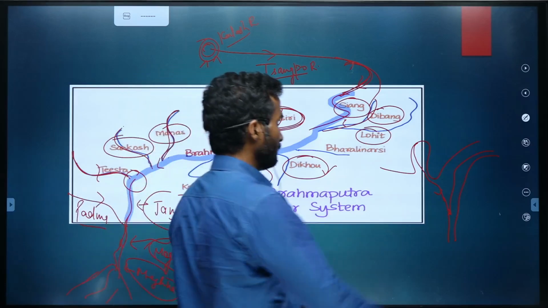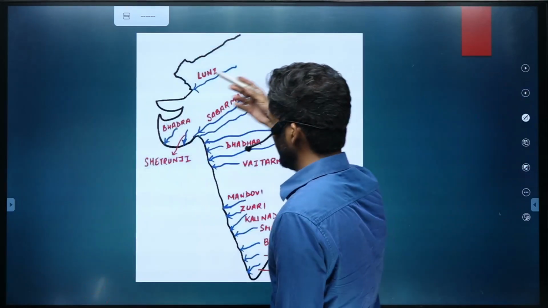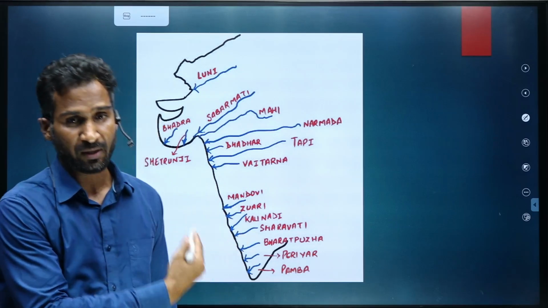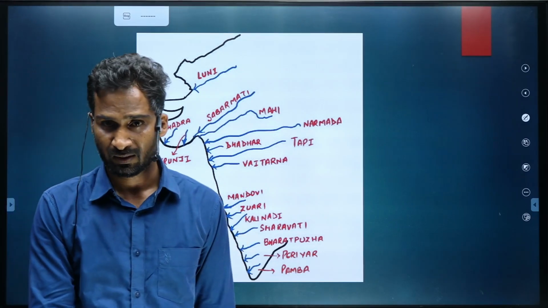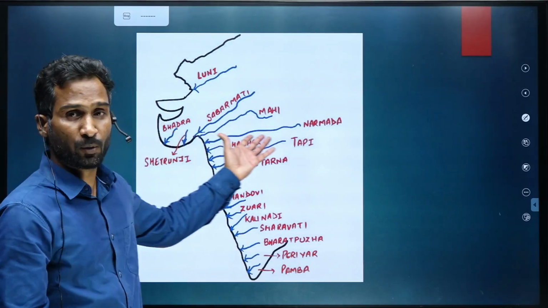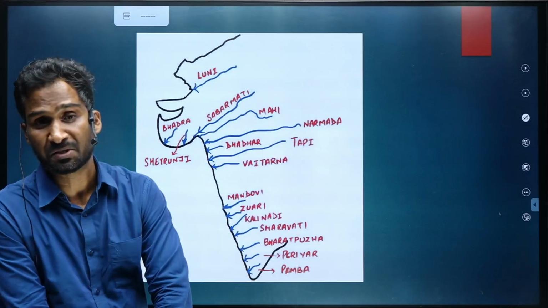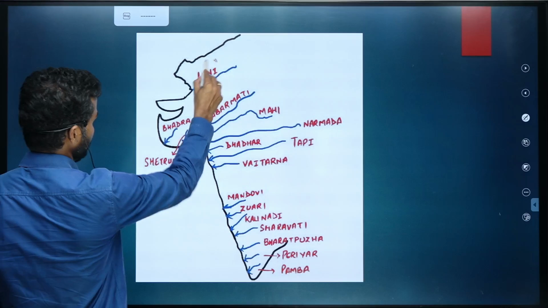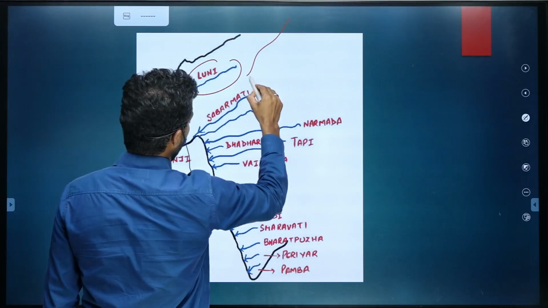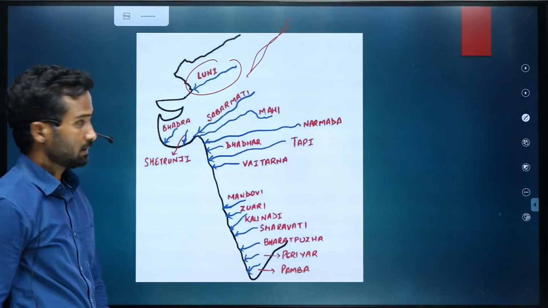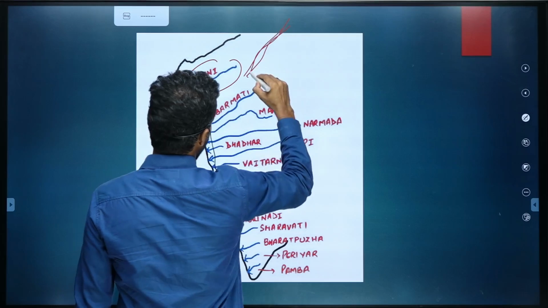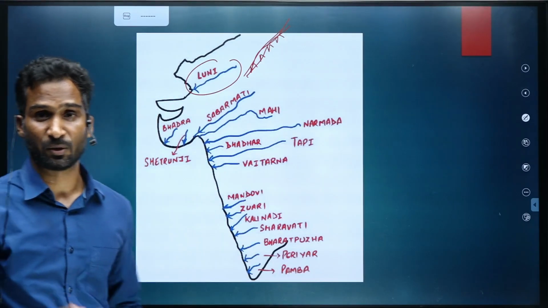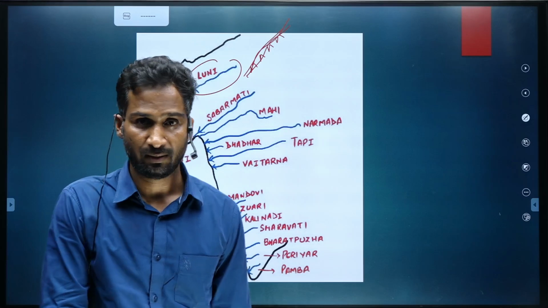Okay, then moving further, these are some important rivers flowing westward in India. Again, this could be a question: which of the following are the west flowing rivers of India? Right. So remember Luni. Over here, if you remember, the Aravali mountains were there, the residual mountain, the remnant mountain.